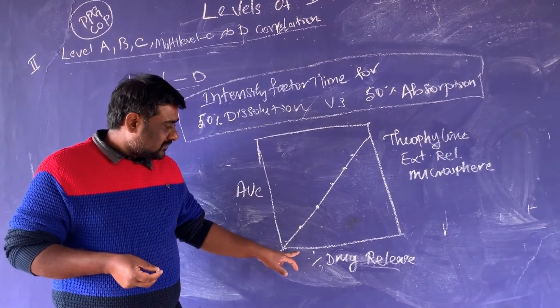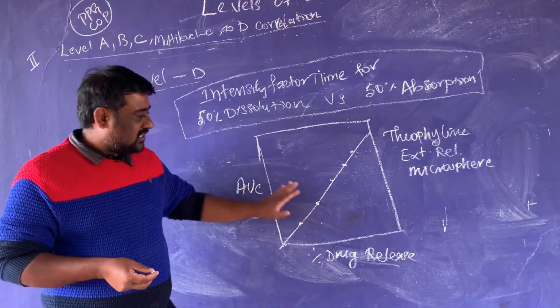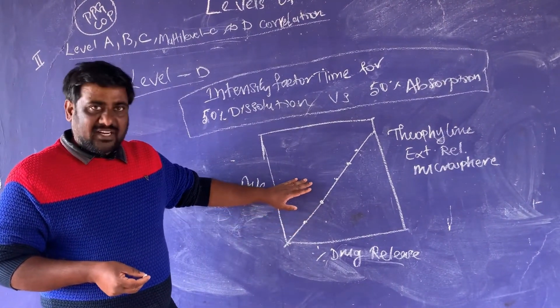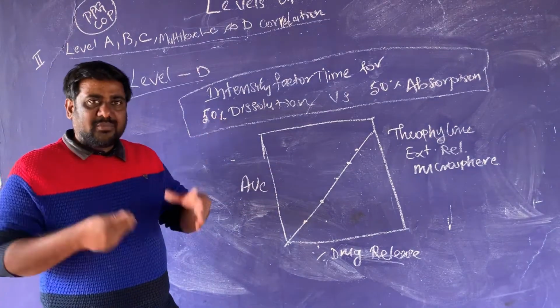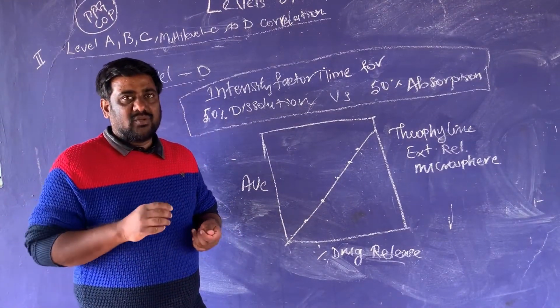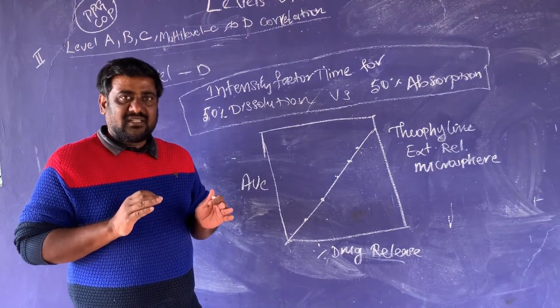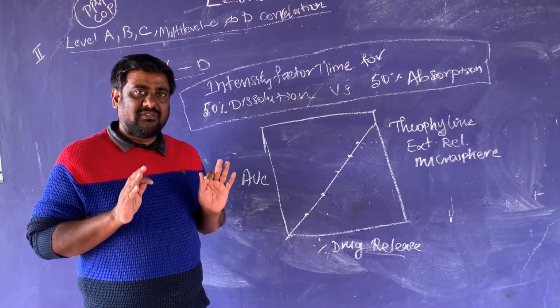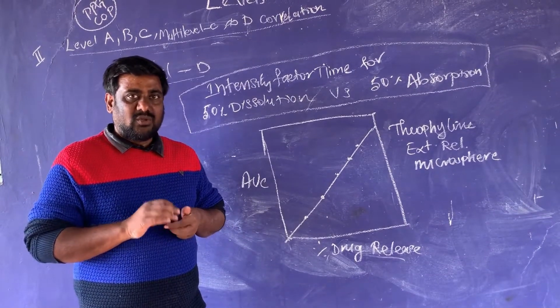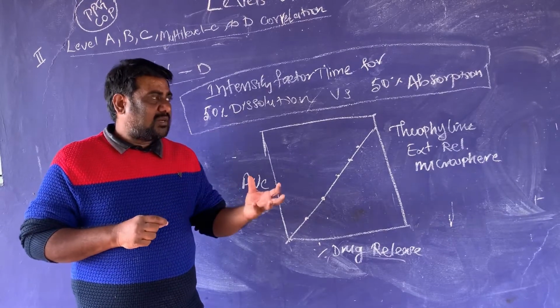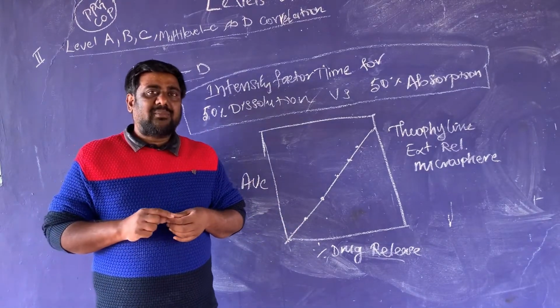For example, these values are already reported and available. Now some new formulation is coming, and we are going to check the in vivo parameters. But we are not doing the in vivo parameters, we are doing only in vitro parameters. In vitro dissolution only we are doing, to avoid human volunteers and a complicated procedure. So for that new formulation, only the in vitro parameters are checked.